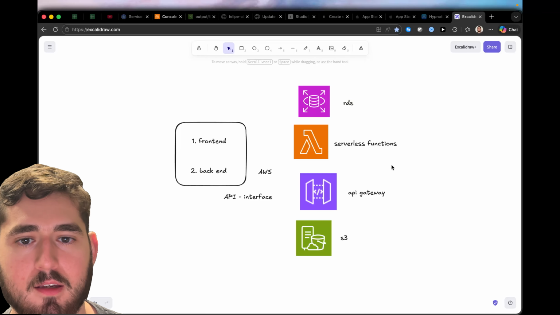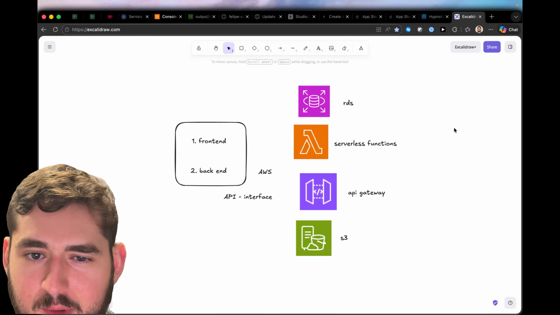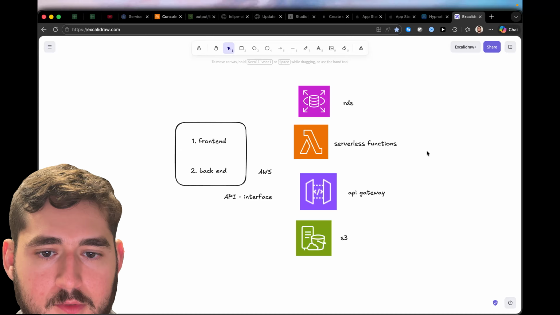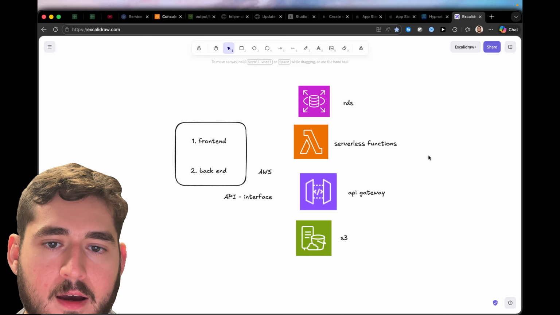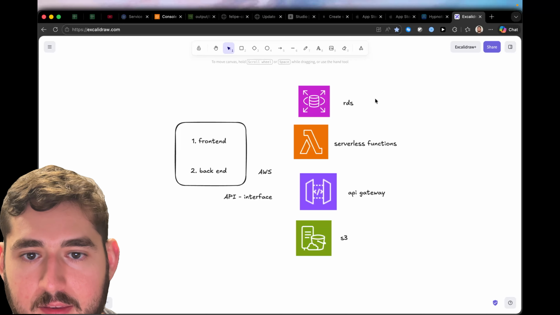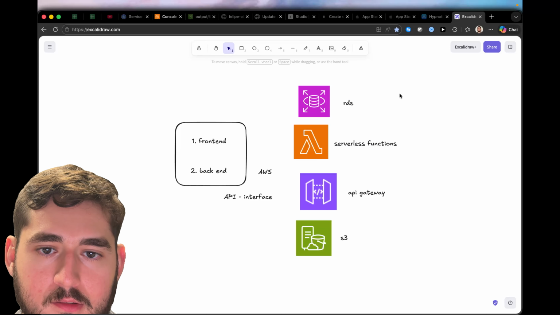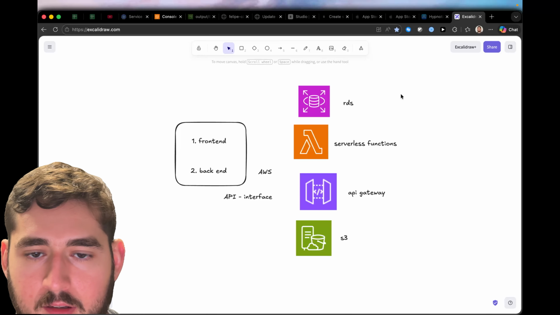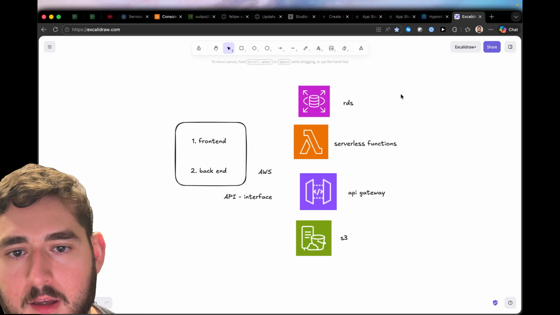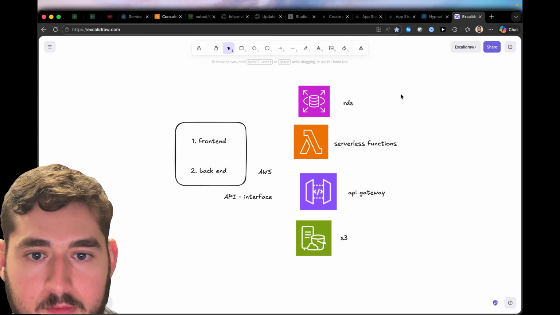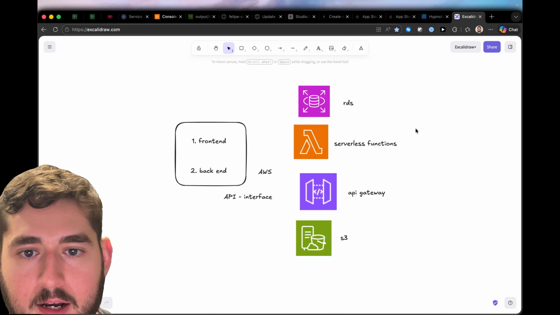Now, if you're a total beginner when it comes to tech and you can't learn these things or you don't want to, the cool thing is that all of these tools can be defined using code. And that means that Claude Code can actually create these resources for you. So if you just get a basic understanding of what each part does, you can then tell Claude Code to actually provision these infrastructure elements of your app automatically. So you don't actually have to worry about it.